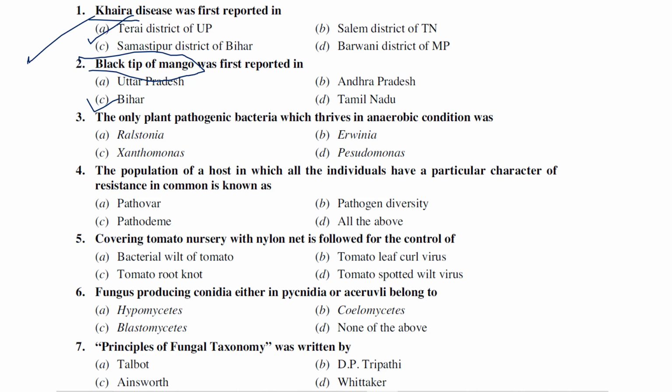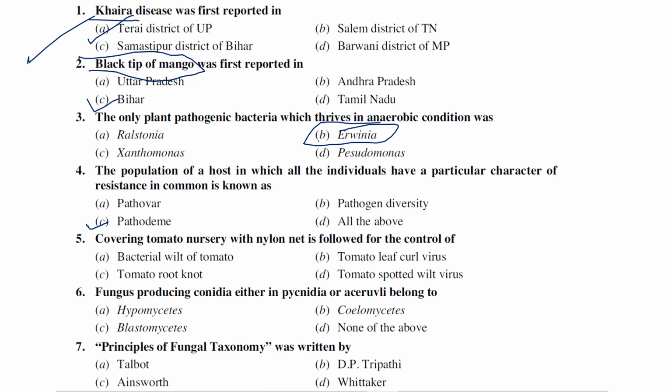The next question: the only plant pathogenic bacteria which thrives in anaerobic conditions, not aerobic. The options are Ralstonia, Erwinia, Xanthomonas and Pseudomonas. Among the given options, Erwinia can survive anaerobic conditions. The population of a host in which all the individuals have a particular character of resistance is commonly known as pathodeme. Pathodeme generally refers to a population in which all individuals have a particular resistance character.